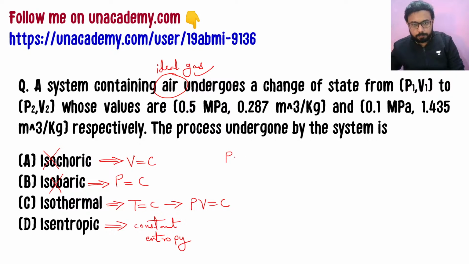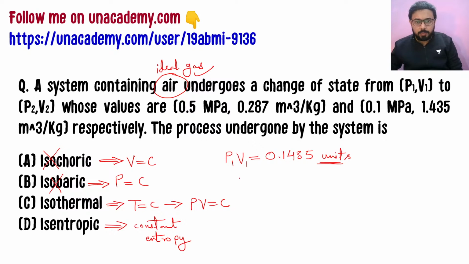So P1 V1 is equal to 0.5 megapascals into 0.287. So I'm just writing the value here. It is coming out to be 0.1435, and I'm not going to write the units here.